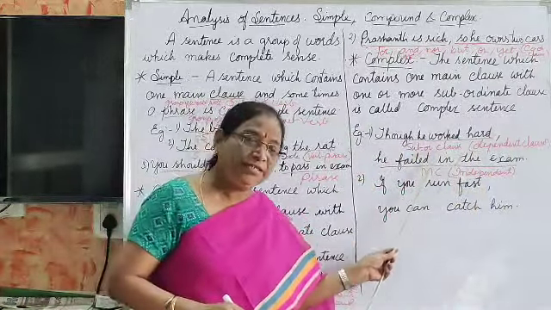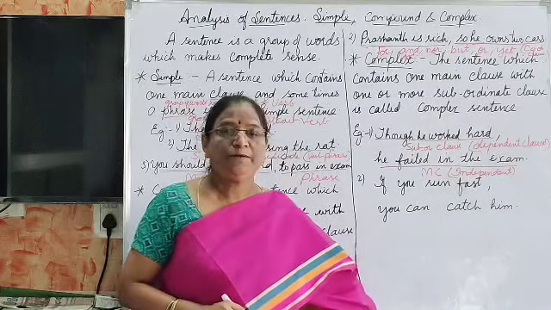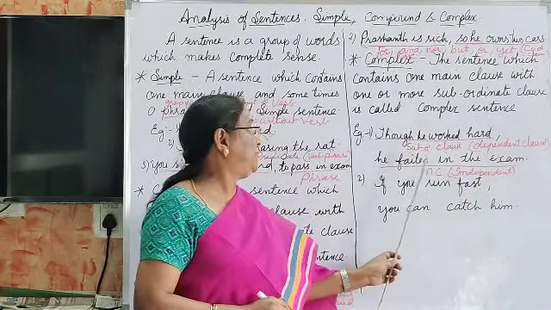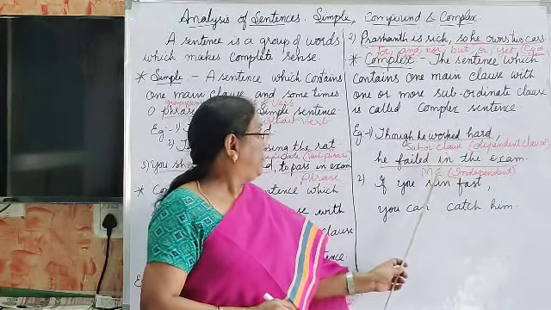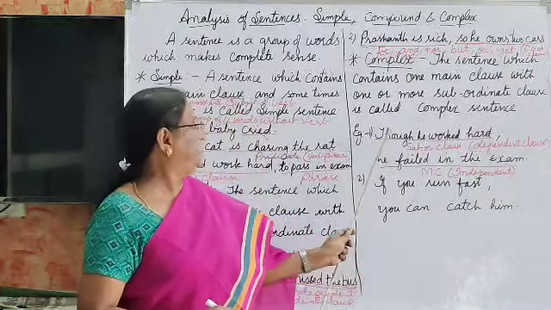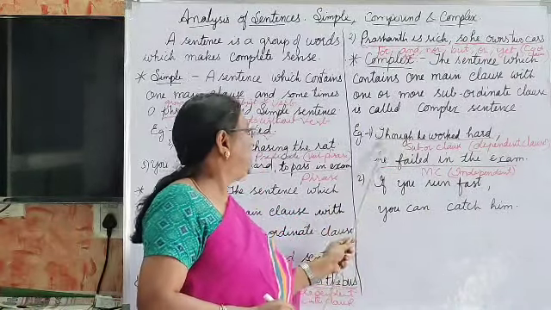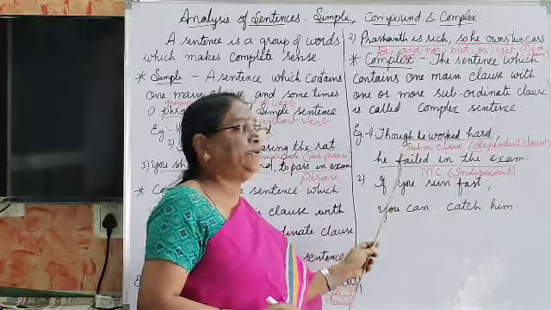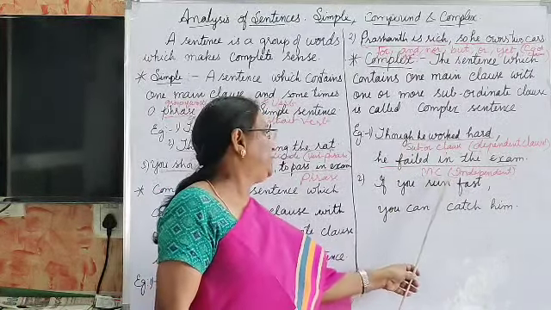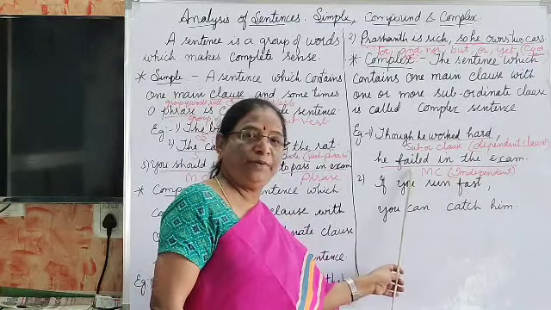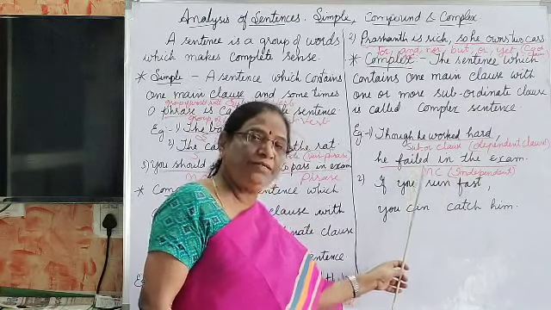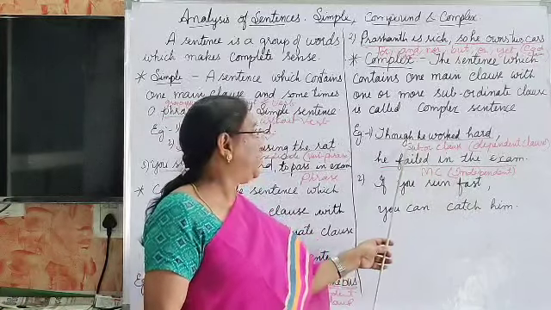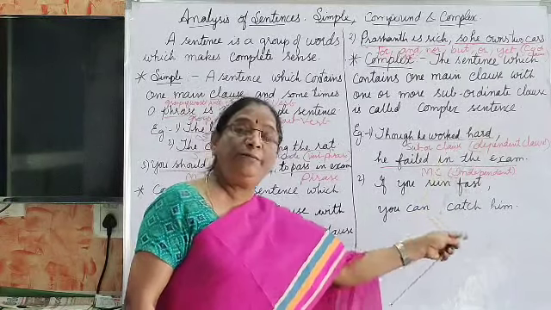We use this subordinate clause in complex sentences. There is one independent clause, that is known as the main clause, and one dependent clause. Main clause is nothing but it is independent. Subordinate clause is nothing but it is a dependent clause.